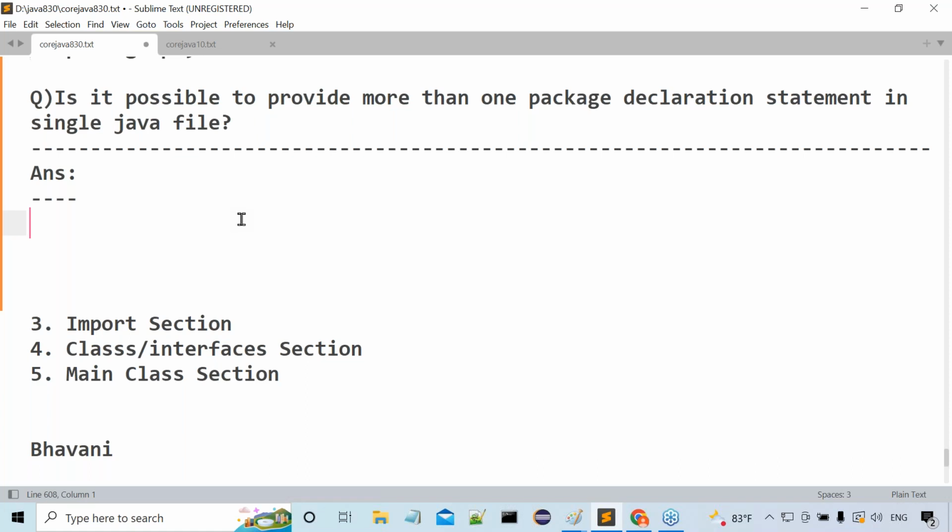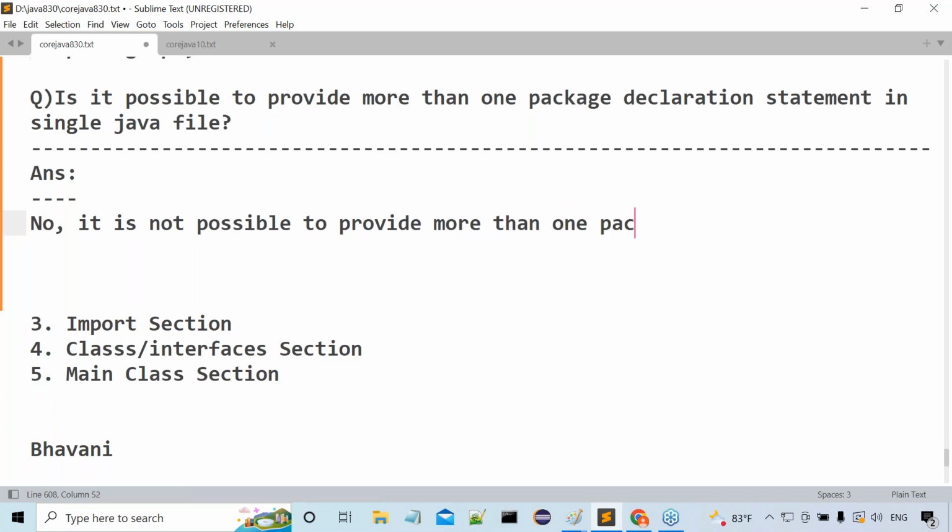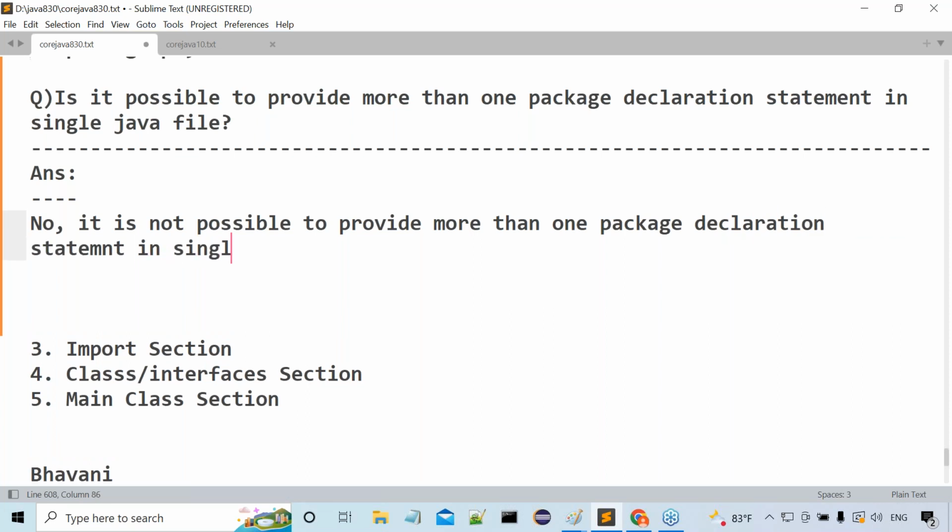Getting clarity on my points now? Let me give some examples, by which we are able to understand. Anyway, the answer is very clear. No. It is not possible to provide more than one package declaration statement in a single Java file. I'm giving the reason also for this.